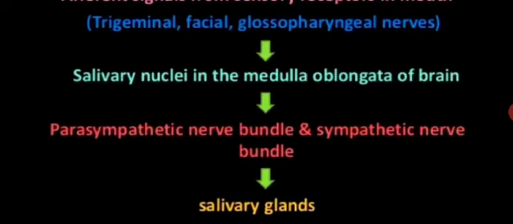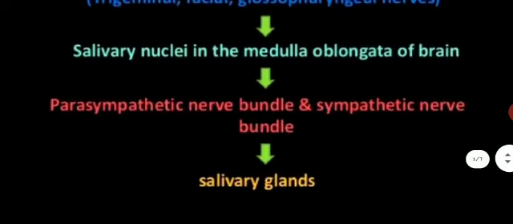After that, the parasympathetic nerves and sympathetic nerves are triggered, and they influence the increase or decrease of the salivary secretions. This parasympathetic and sympathetic nerve send messages to the salivary gland to secrete the saliva.